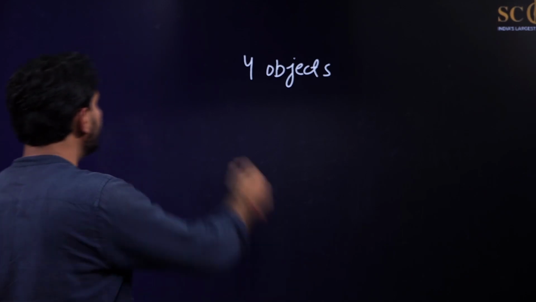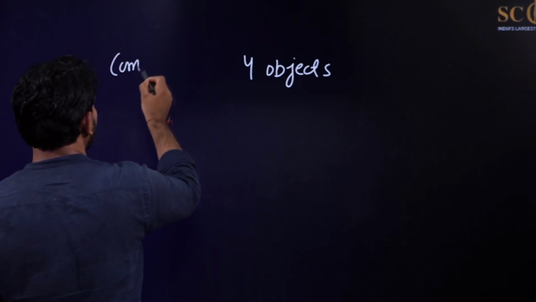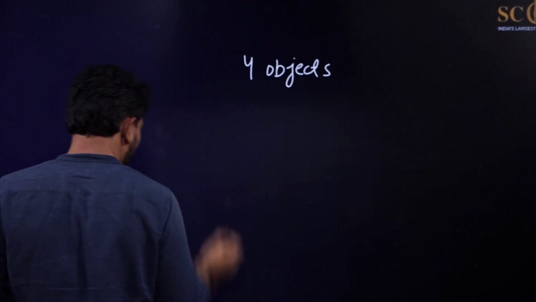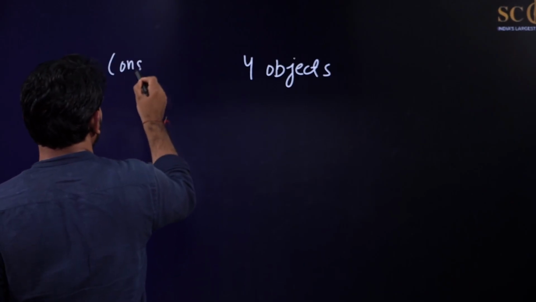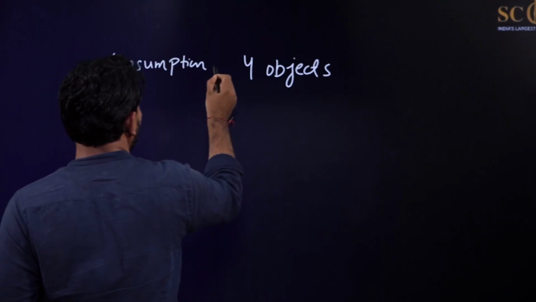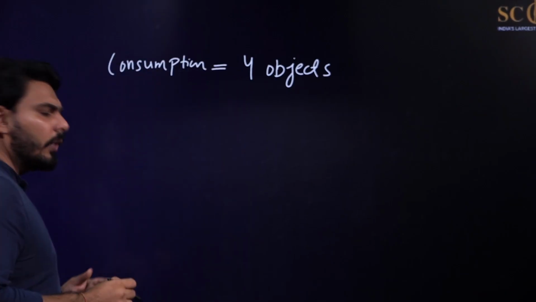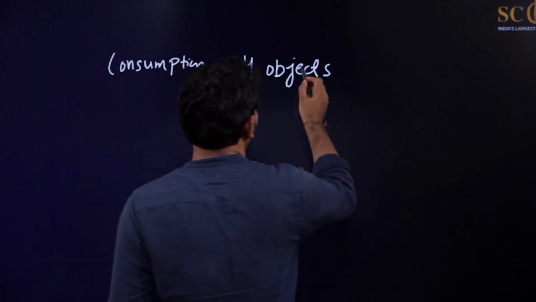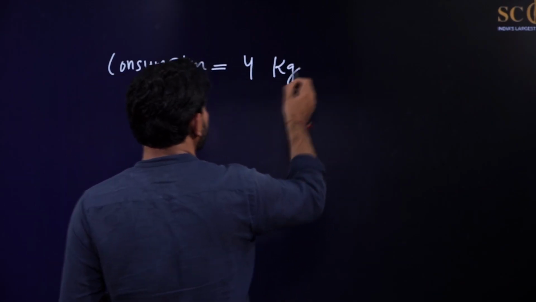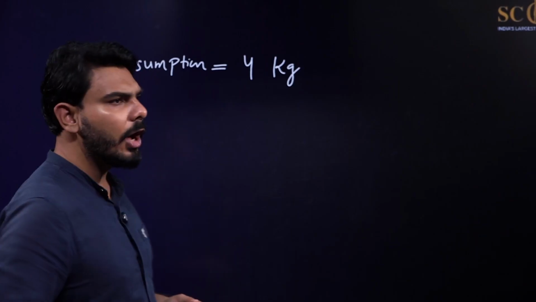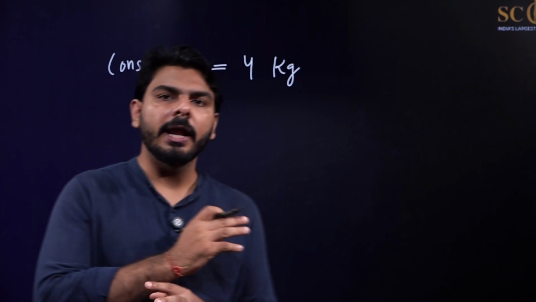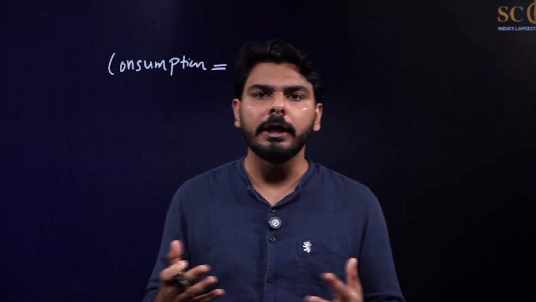So what is this? This is your consumption. Or you can say that you have bought 4 kg items. You can also write it like this: you have bought 4 kg items. Now there is one more thing: when you went to the market, you know the price of each kg item.